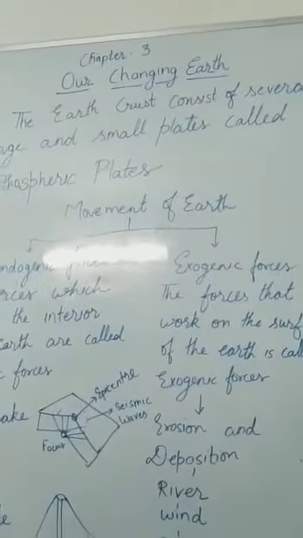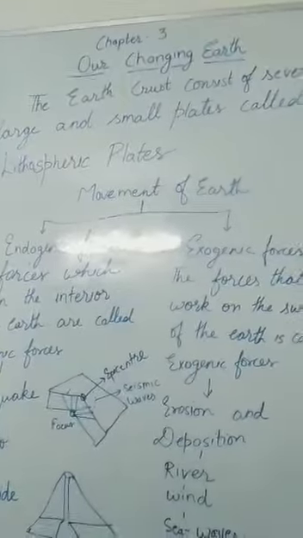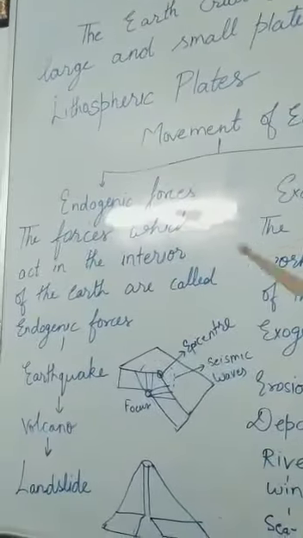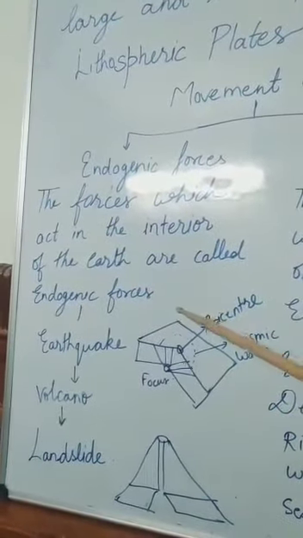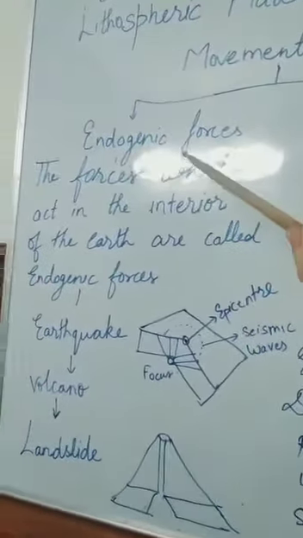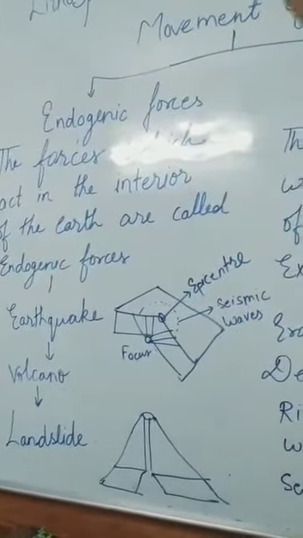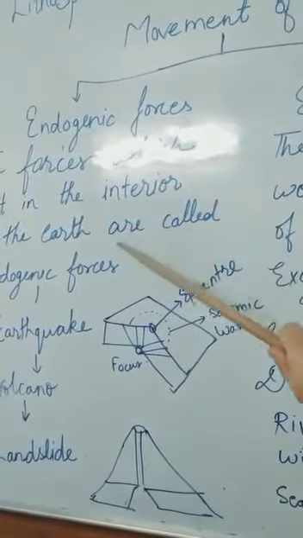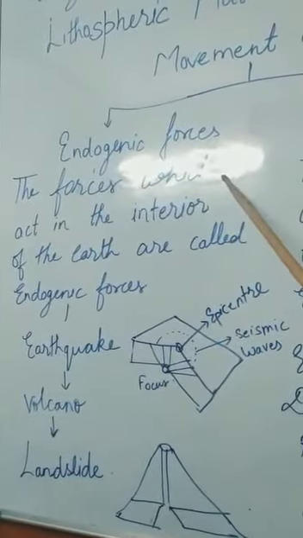There are two kinds of movement in the earth. First, sometimes molten magma inside the earth moves. Okay? These are called endogenic movements. Endo means interior, inside. So when the lava moves inside the earth, it is endogenic movement.